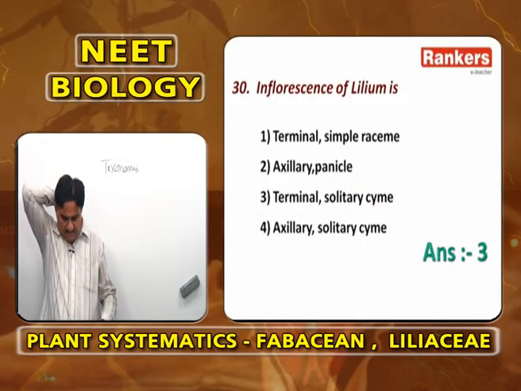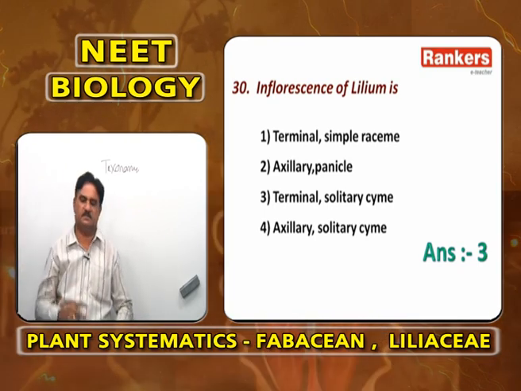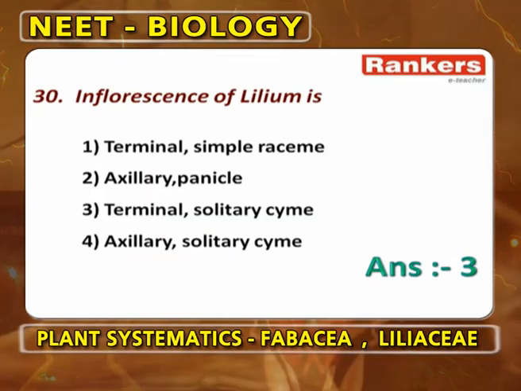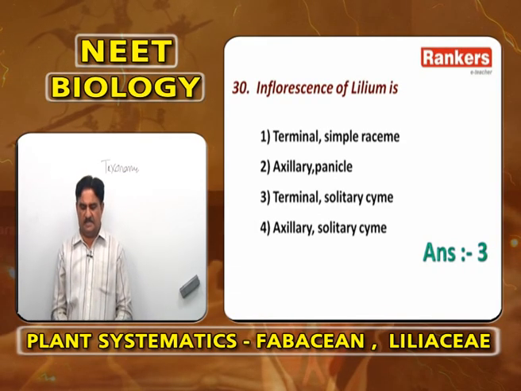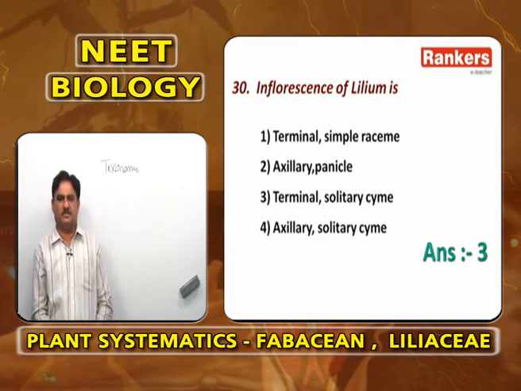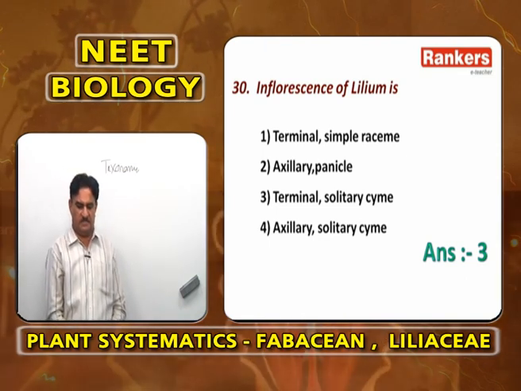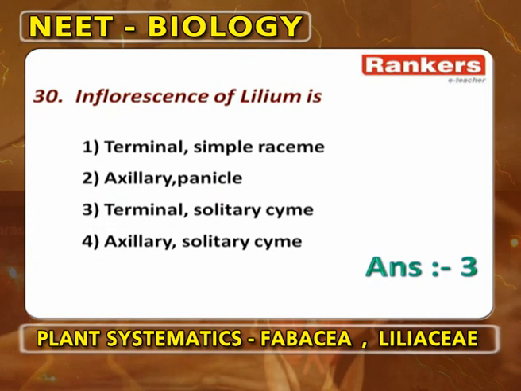Terminal simple raceme is found in asparagus. So, I am telling the other options also. Axillary panicles are not present. Axillary solitary cyme is found in gloriosa. So, the answer for this is terminal solitary cyme.